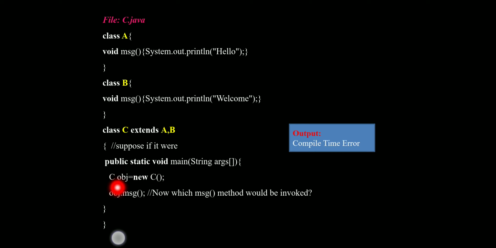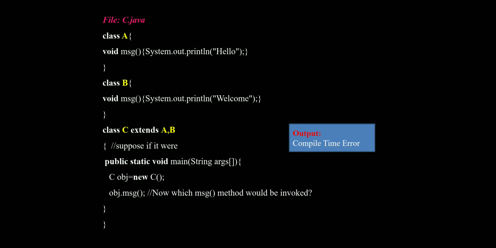In this we create the object, that is C obj equal to new C. With the C class we create the new object, that is obj, with the help of the new keyword. Here we are calling obj.message. Now which method would be invoked? This is the problem.